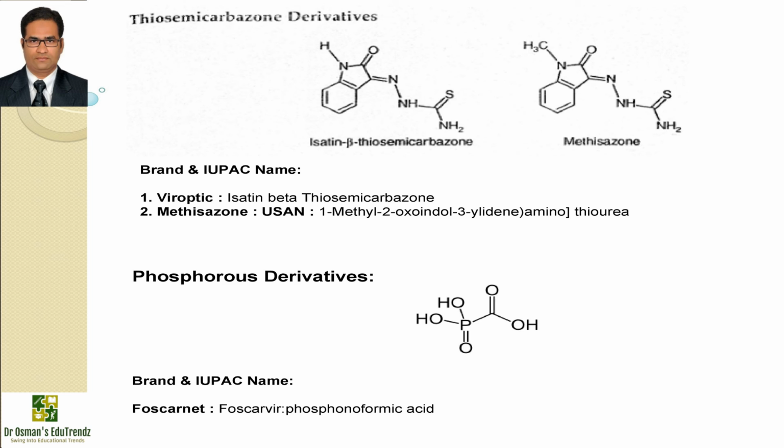And phosphorus derivatives like foscarnet. Foscarnet is available with the brand name Foscavir and is also called phosphonoformic acid. It inhibits the replication of all known herpes viruses in vitro, and it has been used for treatment of cytomegalovirus retinitis in patients with AIDS. This drug is also used in addition to zidovudine for the treatment of HIV infection, and it is successfully used in treatment of patients with mucocutaneous infection caused by acyclovir resistant strains of herpes simplex.